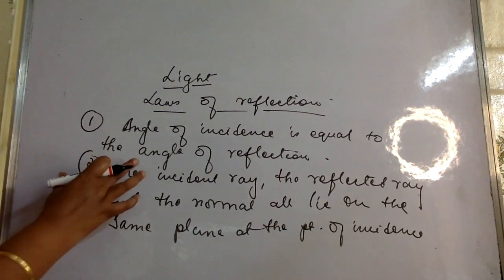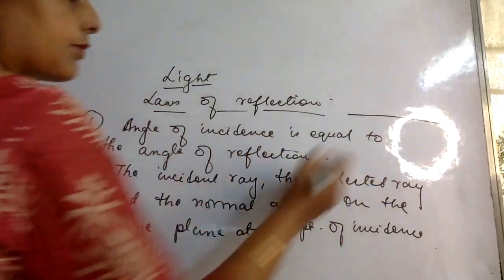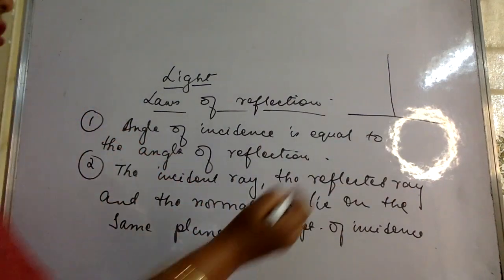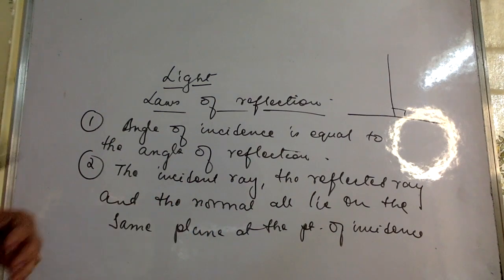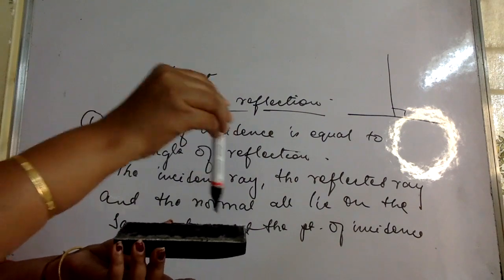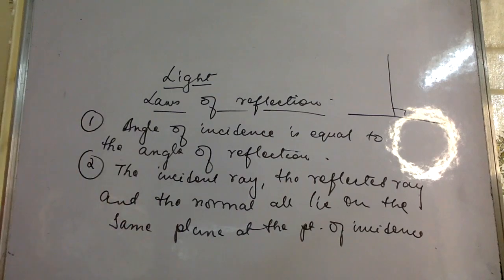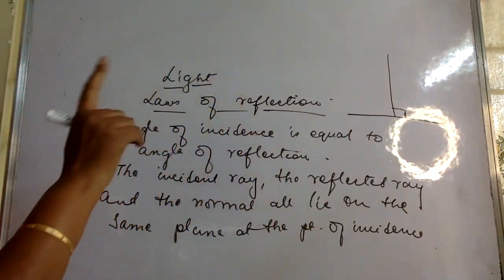Okay, first thing, angle of incidence is equal to angle of reflection. Now, supposing this is the plane, here is the normal. Okay, that is the normal. There's the 90-degree line on the plane that we call the normal. Now one plane can have many normals, at different points. There's no actual line, it's an imaginary line. So we imagine a 90-degree line over here which is called the normal, it's not a ray.